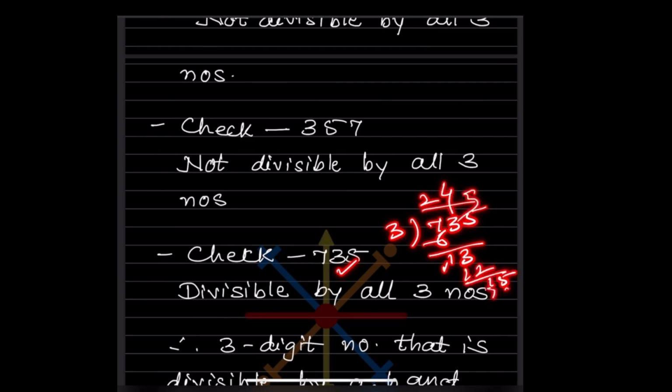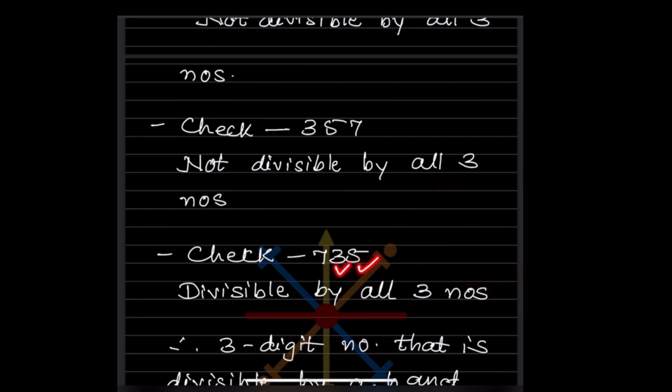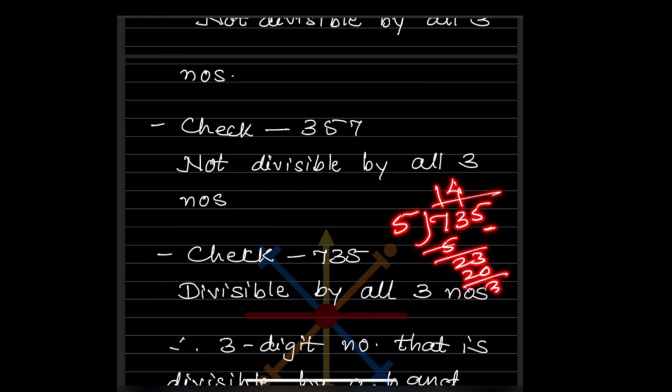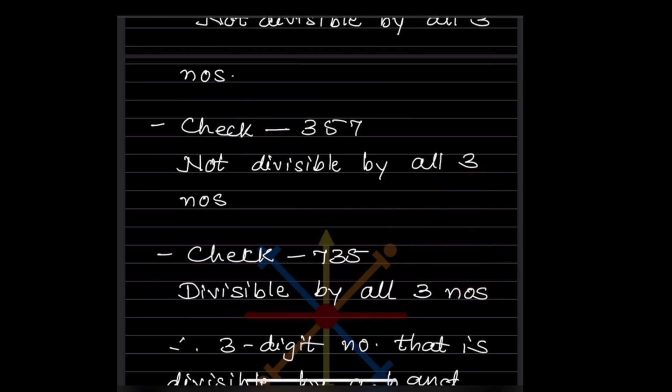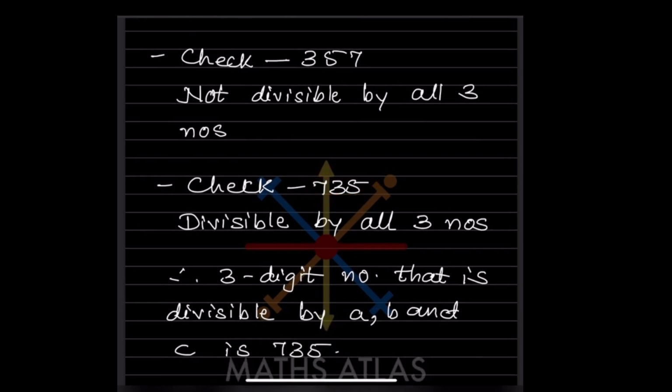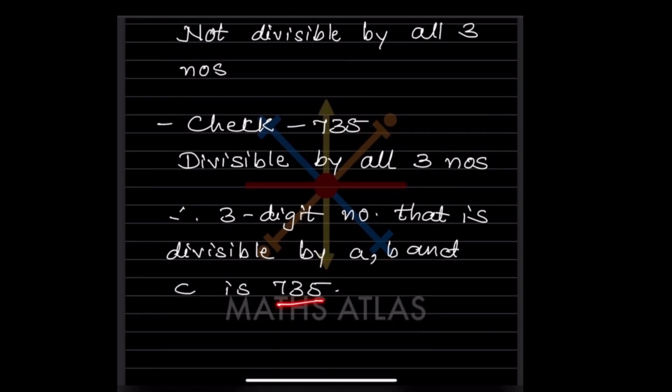So it is also divisible by 3. Then with 5, 735, of course it will be divisible by 5. This last is 5. 5 1s are 5, 23, 5 4s are 20, and this will be 35. 5 7s are 35. So it is divisible by all three numbers. So we can consider this 735. Therefore, the three-digit number that is divisible by A, B and C is 735.